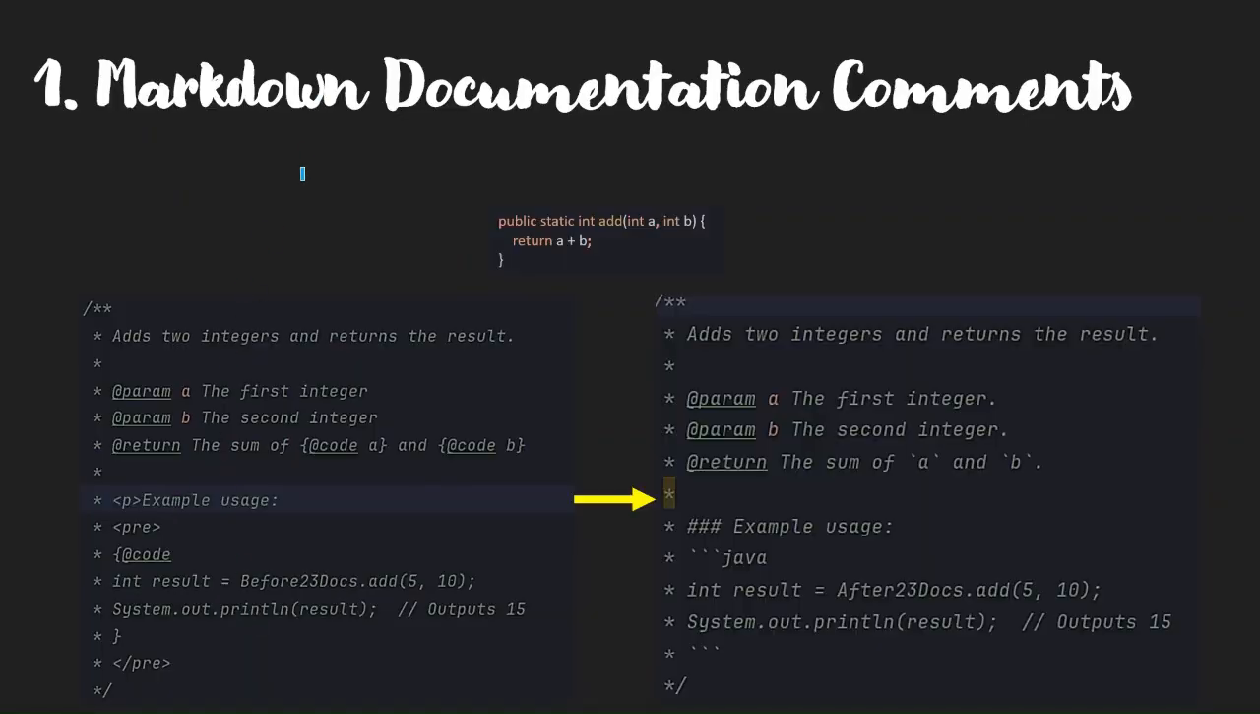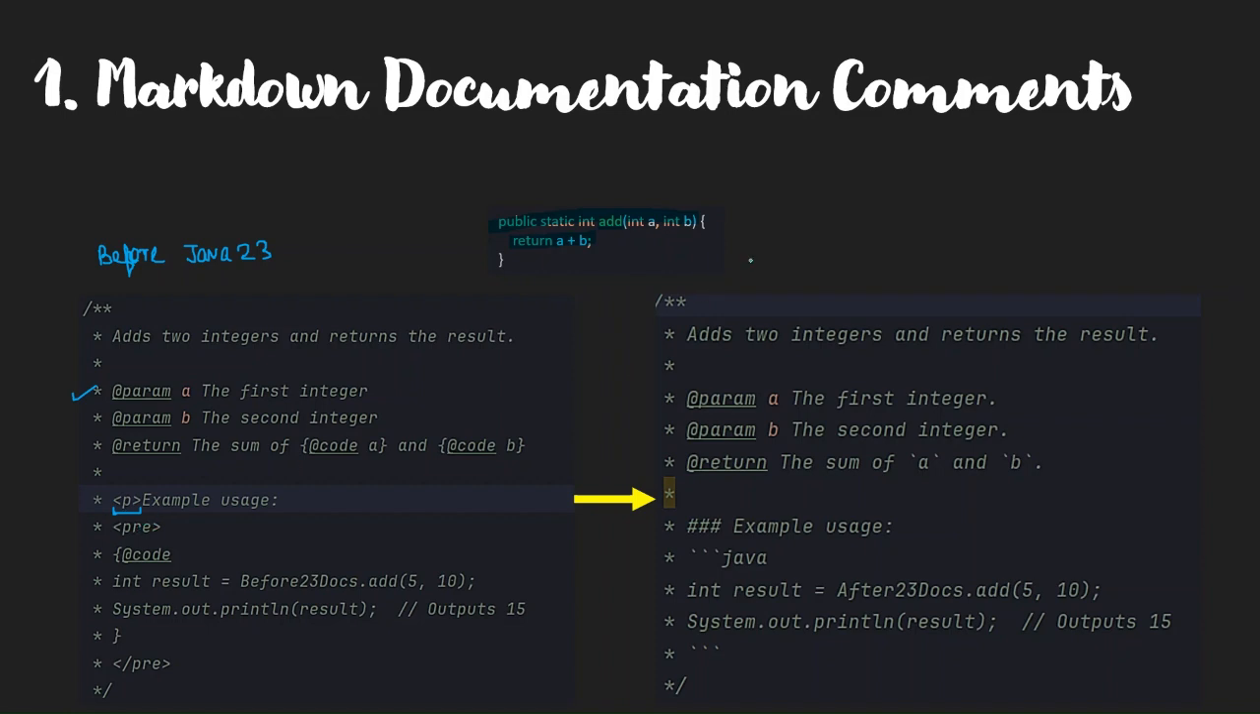Let's start with Markdown documentation comments. Here is a piece of code where we are performing an addition operation. We have a static method named add with two formal parameters a and b. Let's say I have to write the documentation comment for this method. Before Java 23, it would have been something like this. You can use the documentation annotations like param, return, code, etc. But here you had to use HTML in order to write the documentation.